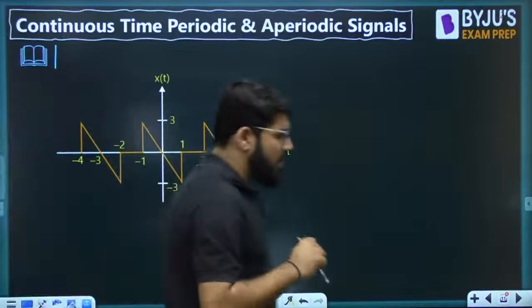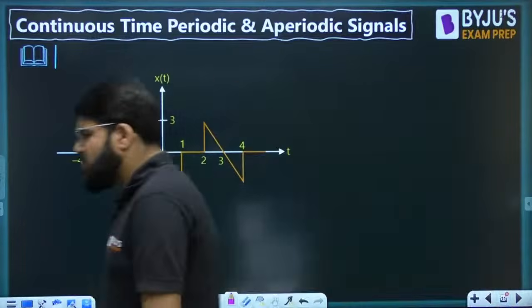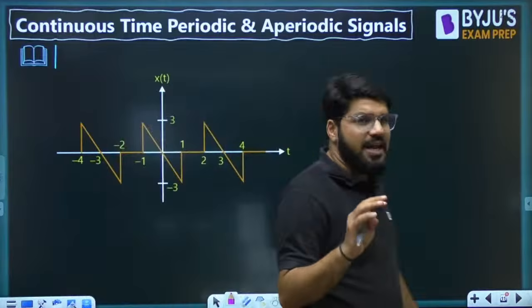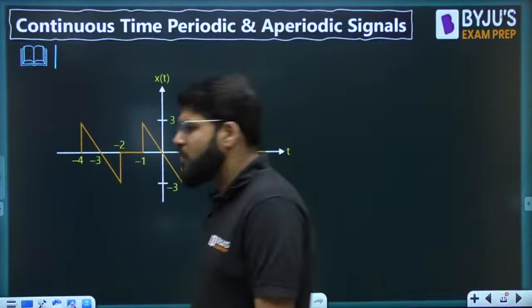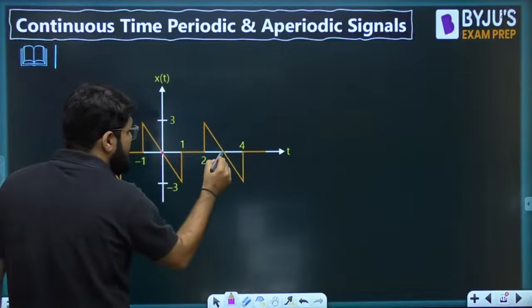Okay, this is a triangular sort of waveform. What is the time period for this? Then we will do many other calculations. Once you are clear with the topic of periodic and aperiodic signals, it is very useful. This is going to be used in Fourier series analysis.